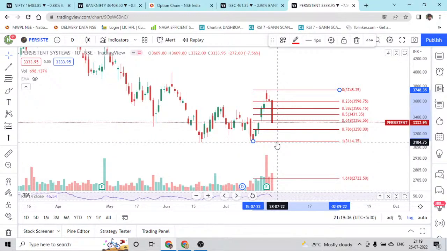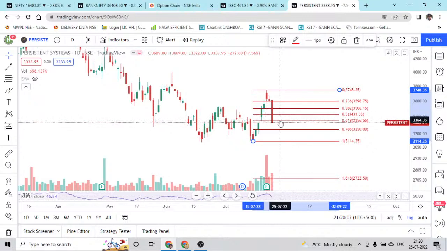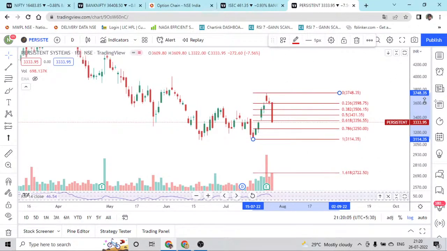So I'm giving the levels in advance. If we are getting the stock at 3,111 or 3,110, and if we are getting a reversal, definitely that is going to be a buy with just 1% stop loss for at least 10% from here, because the stock has fallen from 3,747 to 3,322. Because of Nifty it is falling again, but it can bounce at any point of time. So wait and watch for this stock.